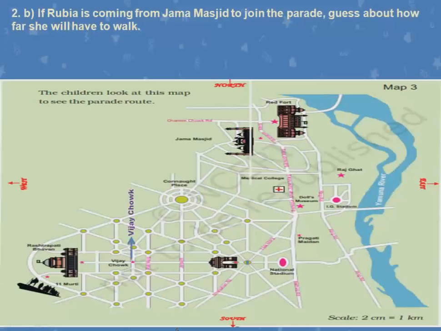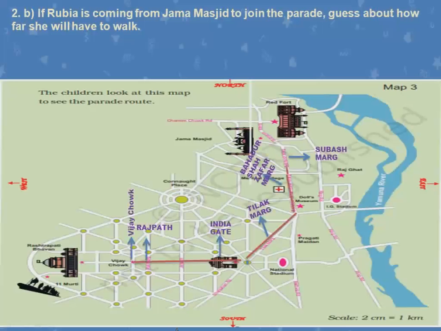First, what is the route of the parade? Vijay Chowk, Rajpath, India Gate, from there Tilak Marg, from there Bahadur Shah Zafar Marg, from there Subhash Marg, and till the Red Fort we are coming. Yes or no? Now, where is she joining from?